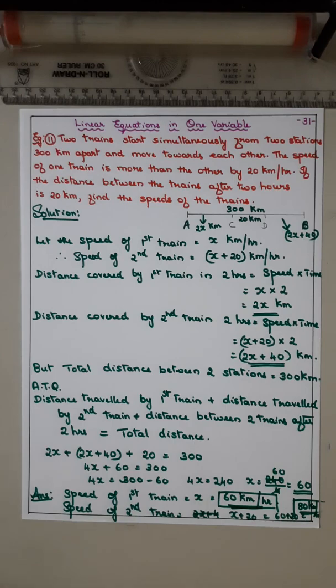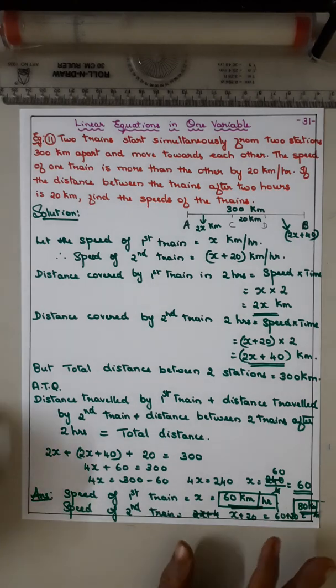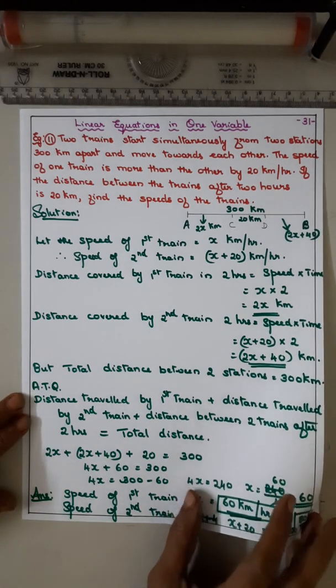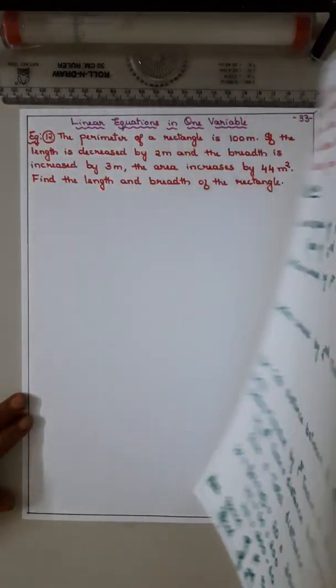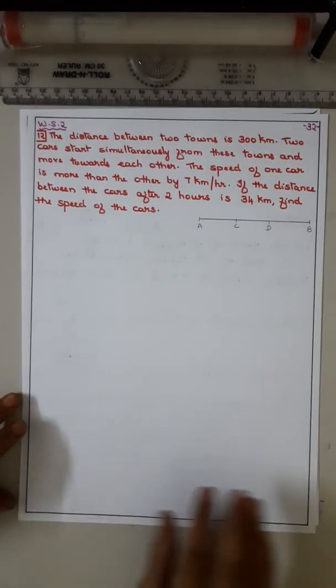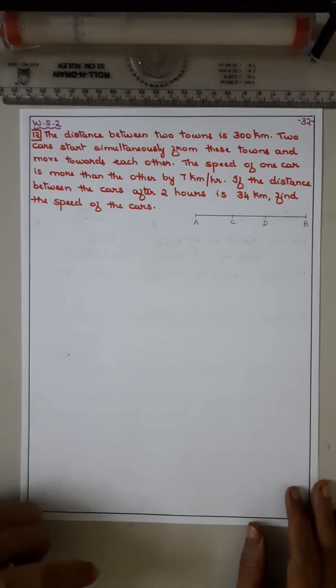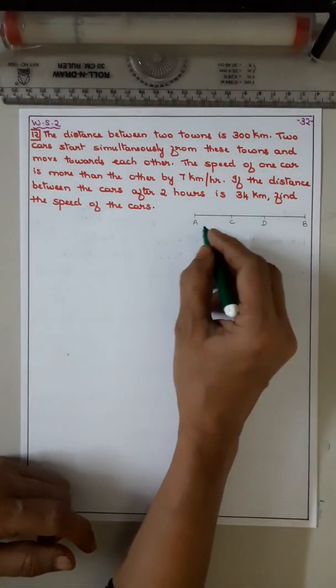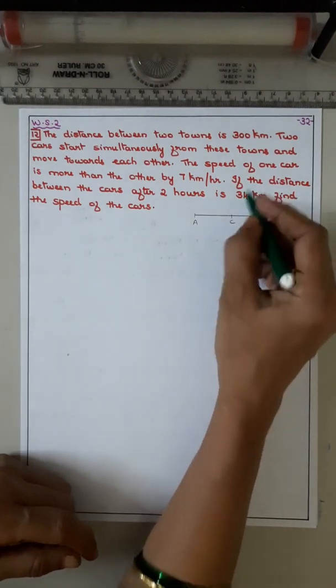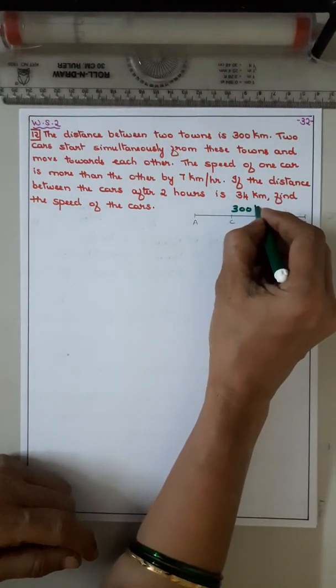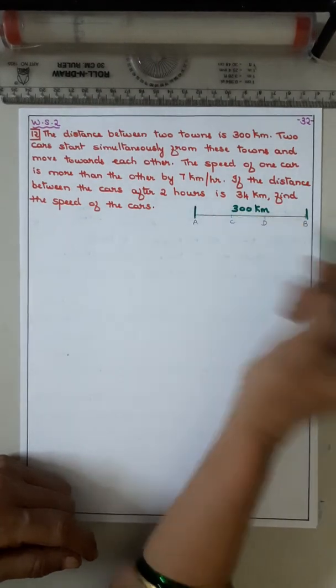Understood? So put the value, put the value of x, then write the answer. Hope everyone understood the example 11. Okay, these are the questions related to the distance between two towns. Now coming to the worksheet sum, question number 12. The distance between two towns, take the towns A and B, it is total 300 kilometer, same like earlier.